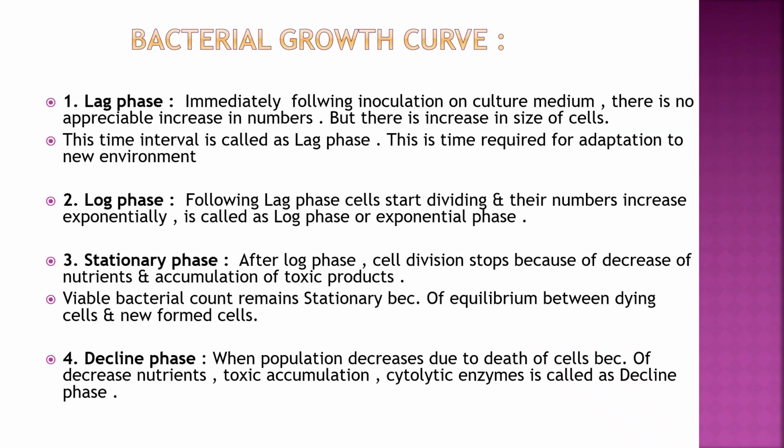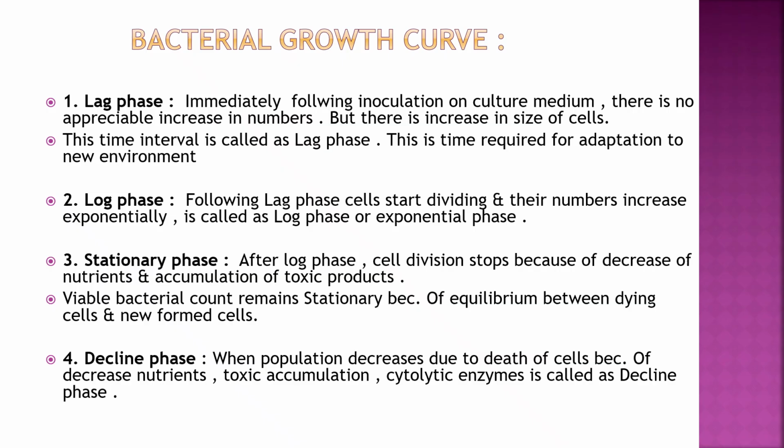So what is lag phase? Immediately after inoculation on culture medium, there is no appreciable increase in number, but there is an increase in size of the cells. This is called lag phase. Log phase: after adapting to the new environment, bacteria multiply, and it is also called exponential phase. There is an increase in bacterial number and count. Then stationary phase: after log phase, cell division stops because of decrease in nutrients and accumulation of toxic products, and the bacterial count is static.